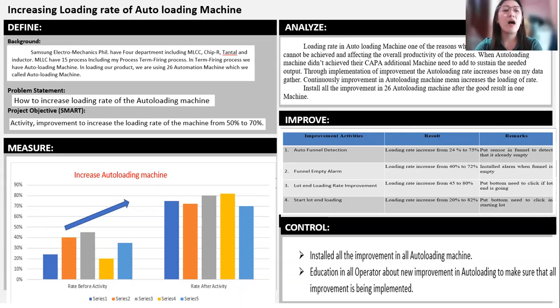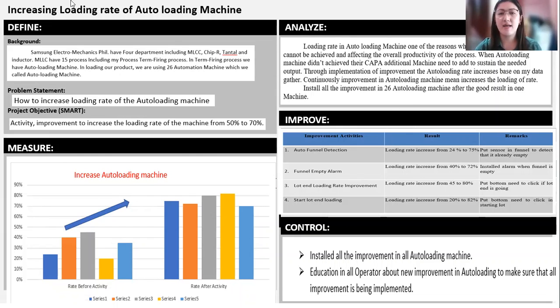Problem statement: how to increase loading rate of autoloading machine. Project objective: improve to increase the loading rate of the machine from 50% to 70%. And in this graph, you will see that after all the activities that were implemented, it increases the loading rate from 50% to above 70%.